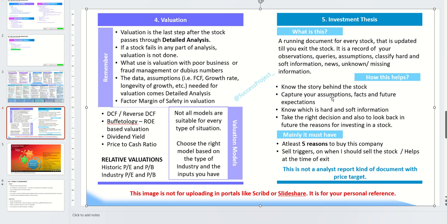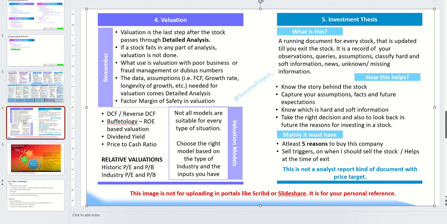Because many a time we assume something believing it to be hard information, because an assumption is something which can happen or which cannot happen. So you try to categorize this information, like this is hard information from the annual report, whereas this is my assumption. Those kinds of things have to be captured, and capturing that way will help you to avoid overconfidence. Based on assumed data, you cannot have too much confidence because it's an assumption. So those kinds of banana peels you can avoid and take the right decision. When there are times of market jittery times where stocks go down, you can look back at your thesis and be confirmed that your approach is right and you can stay with the stock.